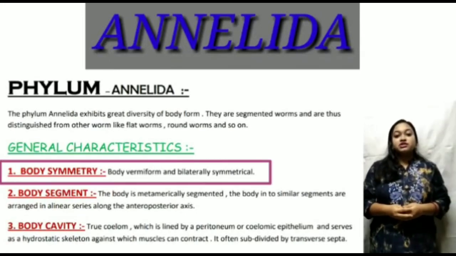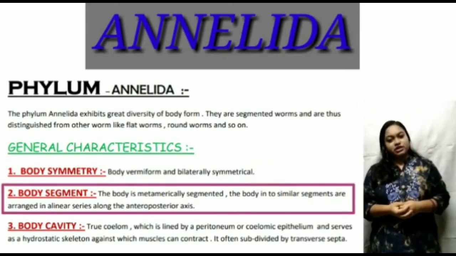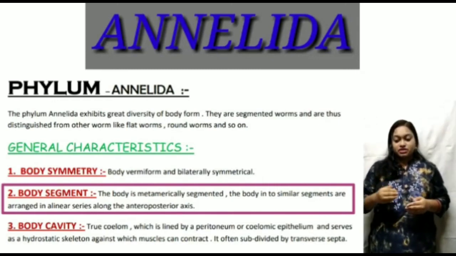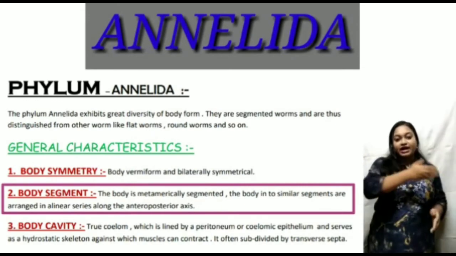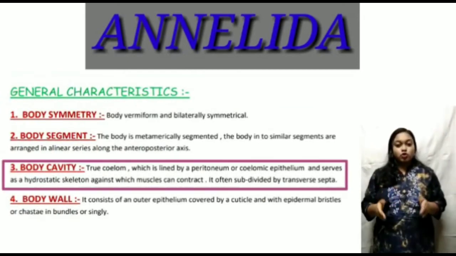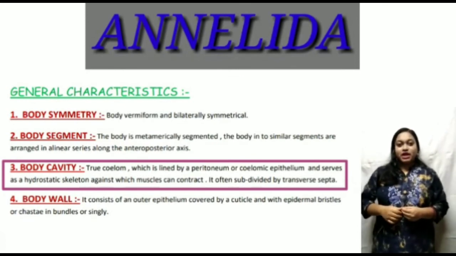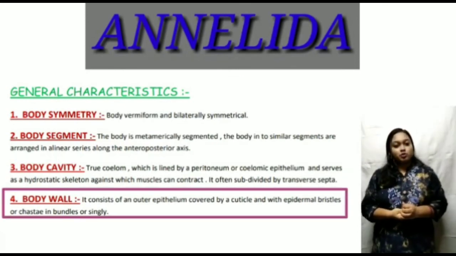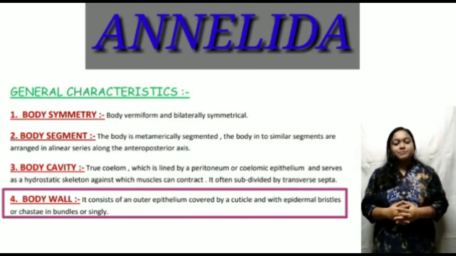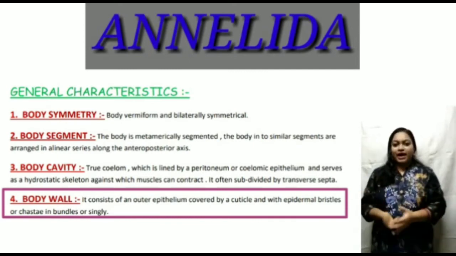The body symmetry: the body is vermiform and bilaterally symmetrical. The next point is body segmentation. They show mainly metameric segmentation, and the segmentation is along the anterior to posterior axis. The third point is body cavity. They show the true coelom, and that is lined by the coelomic epithelium. Then the fourth point is body wall. The body is covered by a cuticle layer. You know about cuticle. The cuticle is an outer layer of many plants also.